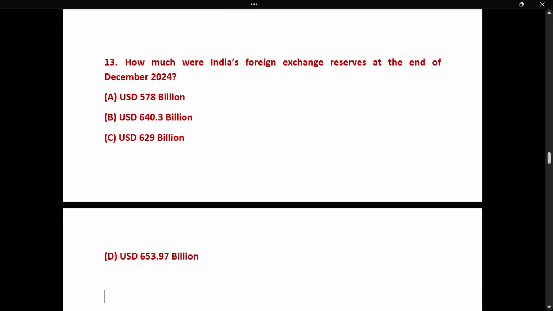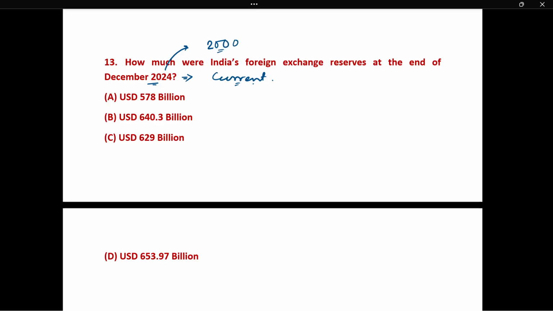Next, question number 13. How much were India's foreign exchange reserves at the end of December 2024? Although these are current affairs, sometimes they are also considered as static GK because you don't know, after 20 years or after 40 years, they may suddenly ask you what was India's foreign exchange reserves in 2000.